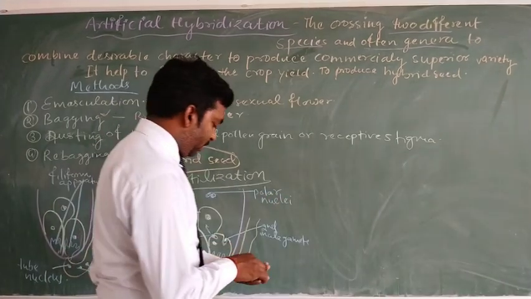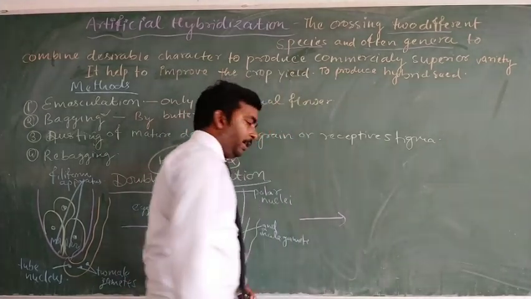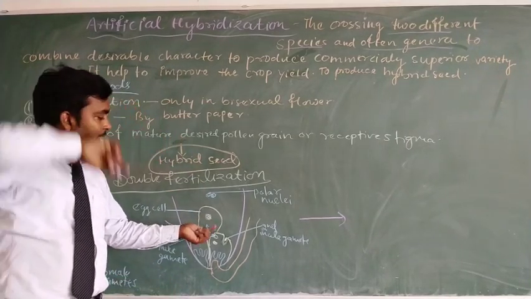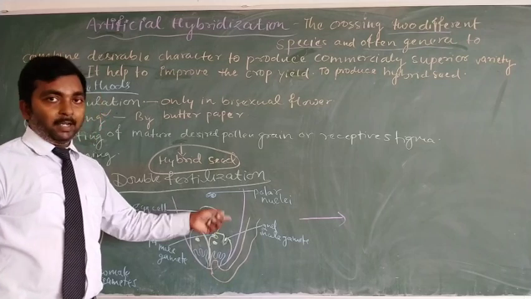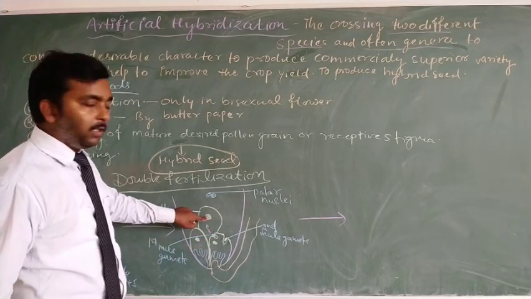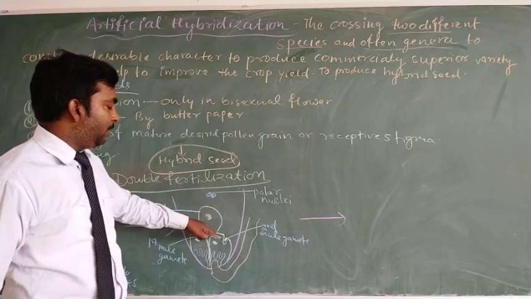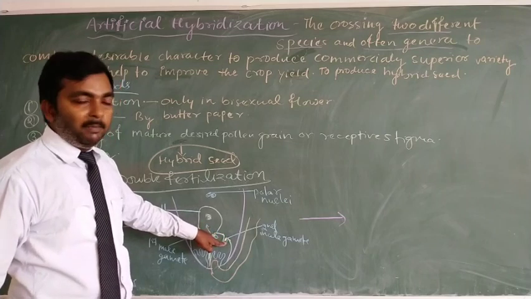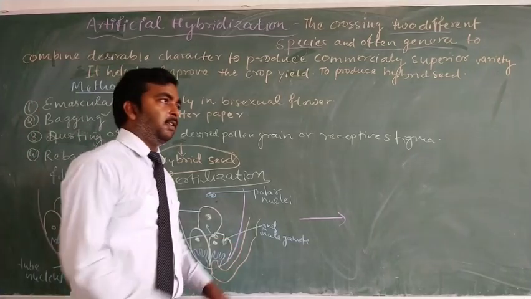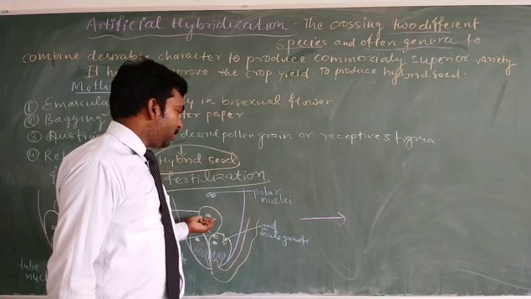So lastly, when the male gamete reaches the egg cell, its nucleus migrates towards the nucleus of the egg cell, while the second male gamete reaches the polar nuclei in the central cell, and both male gametes fuse with these structures.